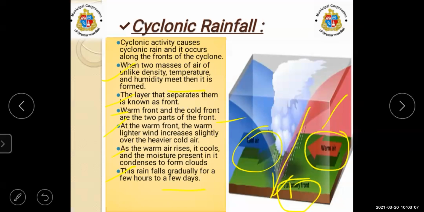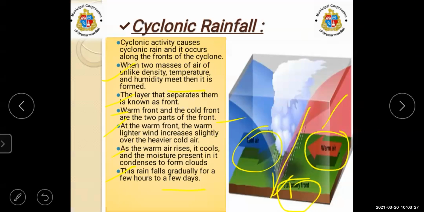So what have we understood about cyclonic rain? Once again, we will see the important points about the cyclone.